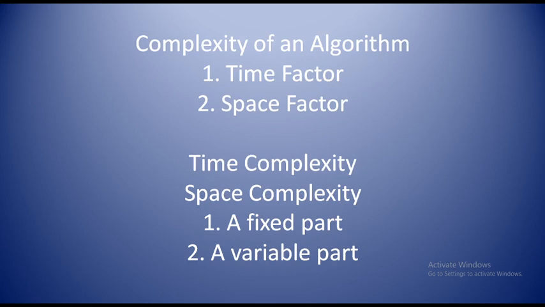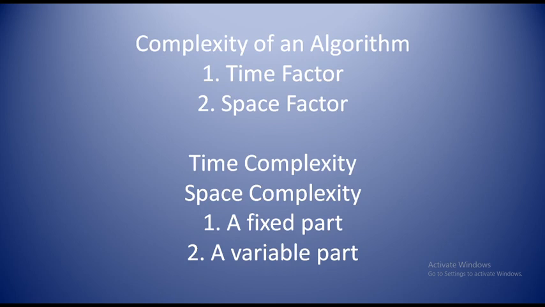The first one, fixed part. In the fixed part, the variables are not going to depend on the given problem. Instead, they are going to be independent. The variables for the fixed part are independent ones. In the variable part, for the variables we assign for the algorithm, how much space is required, that is what the variable part is. But the variable part variables are dependent on the given problem. That is what the fixed part and the variable part are.